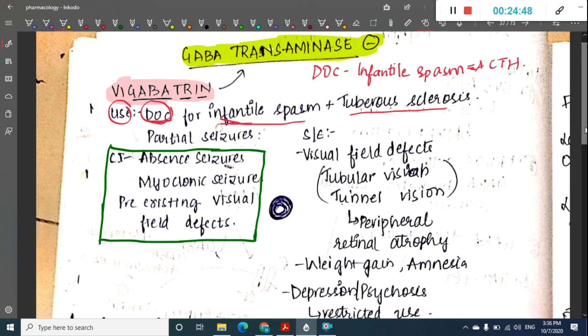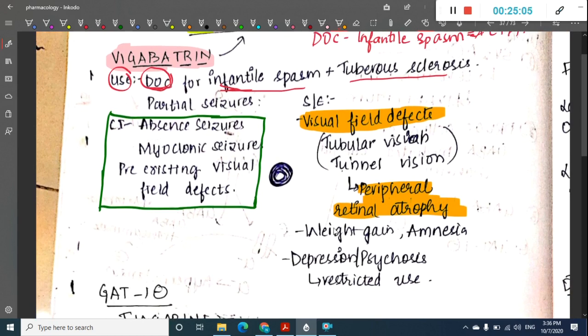Now, what are the side effects of vigabatrin? One important side effect is visual field defect. Here you see tubular vision and tunnel vision. This shows the features of peripheral retinal atrophy. Here you see weight gain and amnesia also. There is depression and psychosis associated with vigabatrin, and thus restricted use of vigabatrin has been noticed.